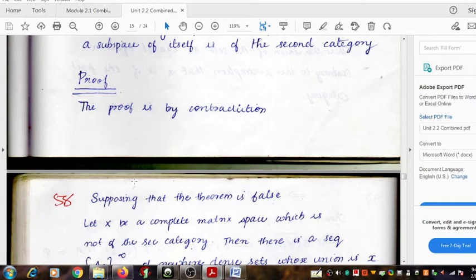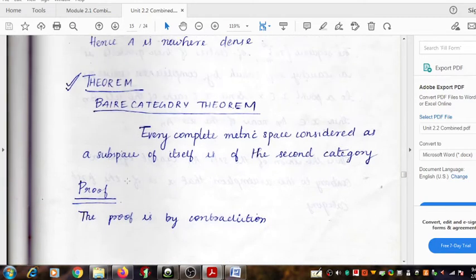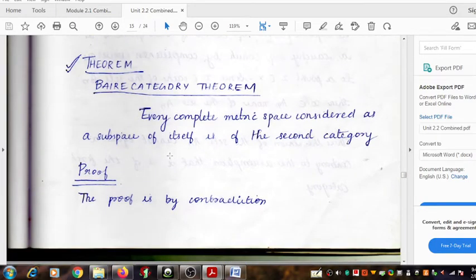So for that we suppose that. Actually, what do we want to show? We want to show that every complete metric space is of second category. But we know that metric spaces are of two categories, first category and second category. So if the metric space is not of the second category, then it must be in the first category.